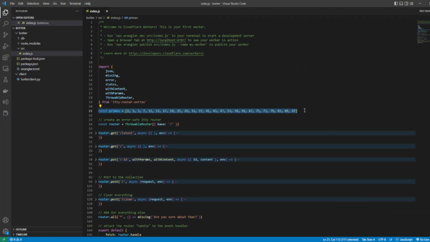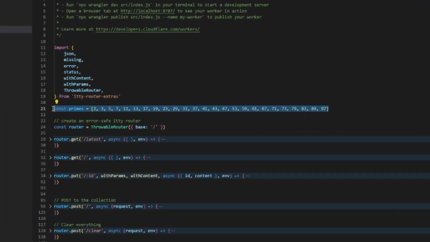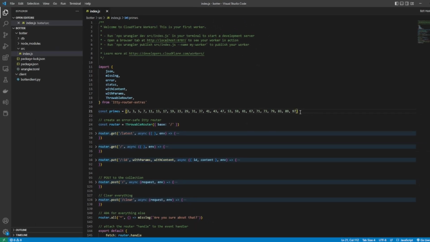First thing we have is the list of prime numbers in an array, the first 25 in our numerical system. I realized I had to do this because I didn't want to verify that every single value that is posted to the API is a legitimate prime number. So now I just check to make sure that every number that is submitted is in this list. And then we use a random assortment of these numbers to generate the challenge. That occurred to me about halfway through coding, and I realized, oh yeah, that's going to be quite problematic unless I do something like this.